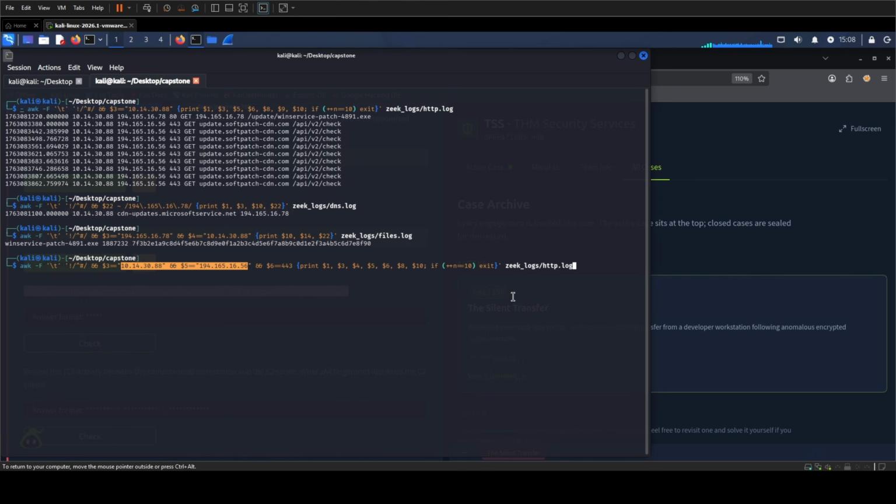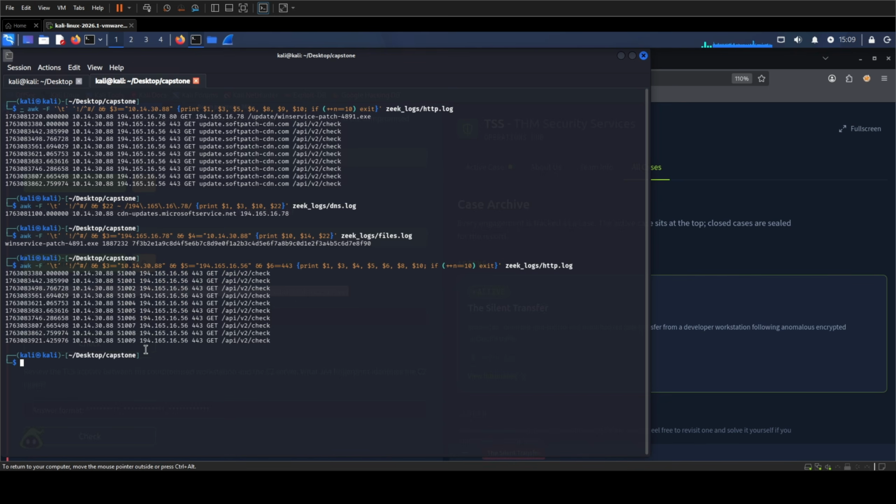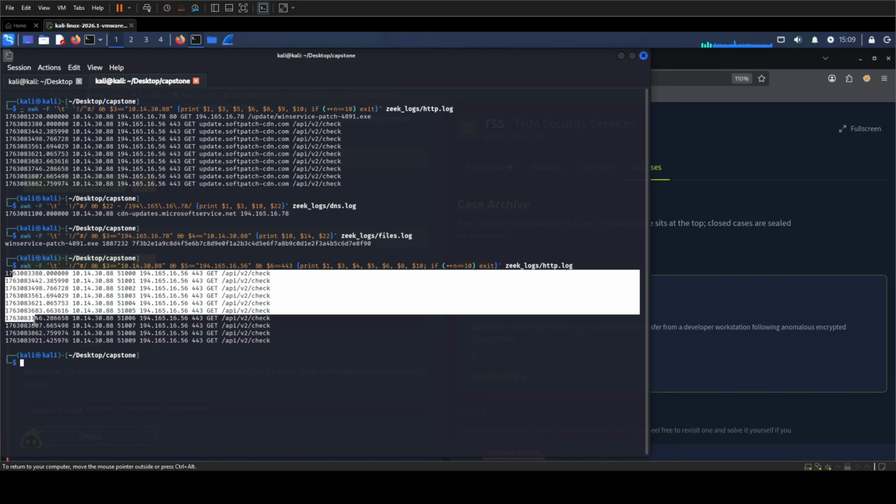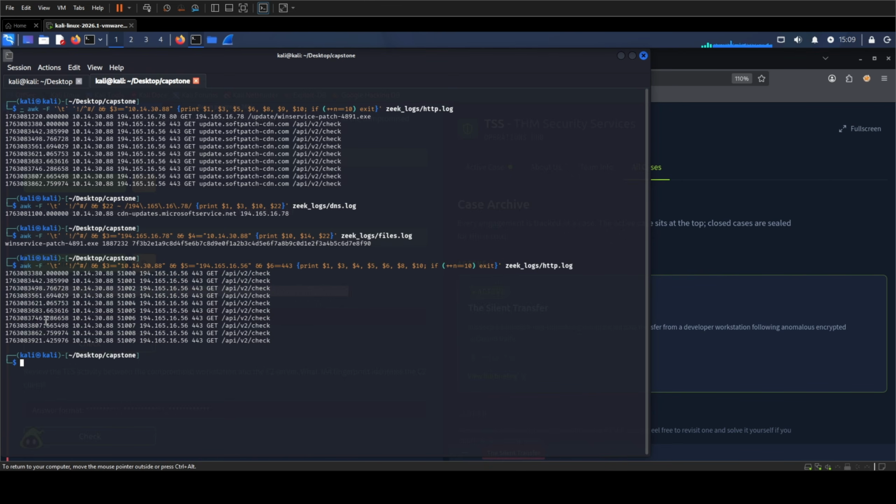Source and destination ports are easy to swap when reading Zeek. The destination port is 443 because that is the service side. The changing high port belongs to the workstation. I will keep the timestamp and both port fields in the output, then take the first row in chronological order.